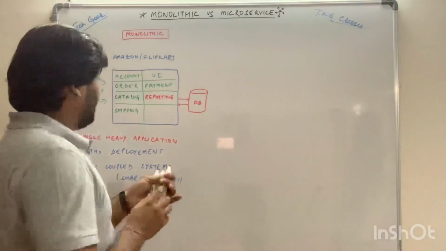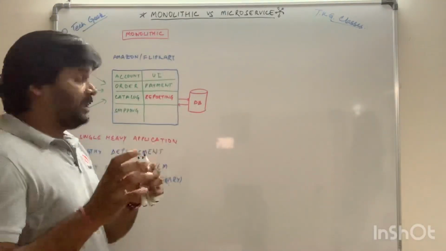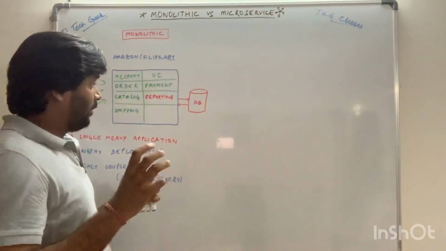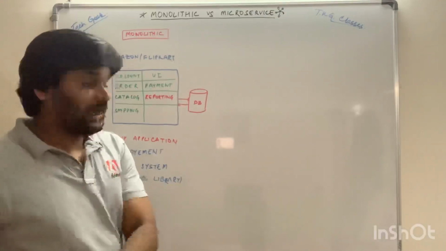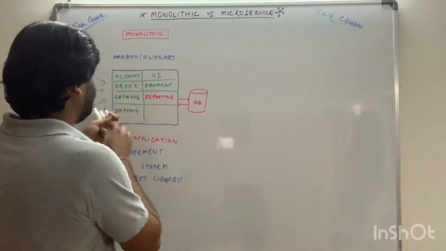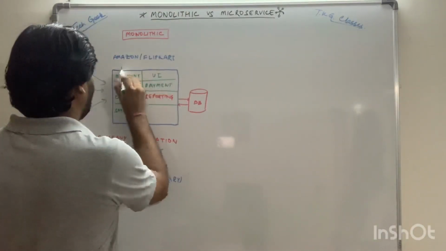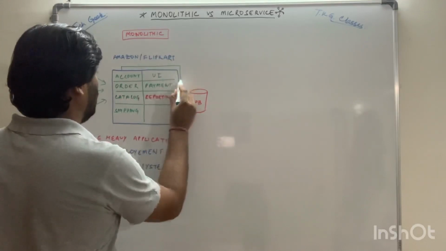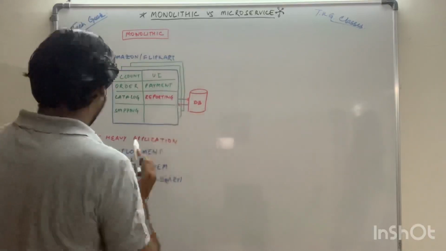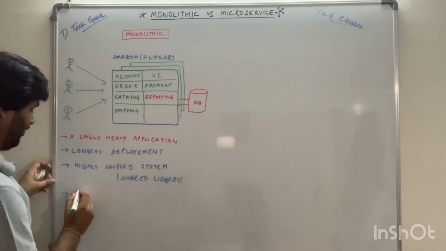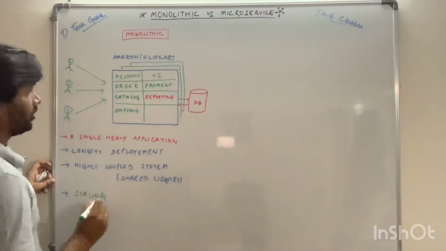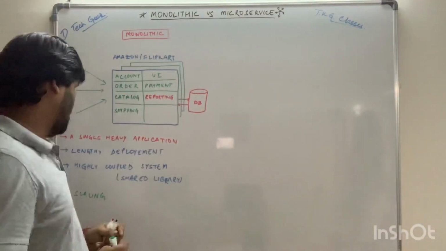Now obviously, let's say we see a peak in terms of payment. So being an individual functionality, we need to redeploy the whole app. So it means we need multiple instances of these apps. So scaling is going to be tough. Scaling is going to be tough for the monolithic model.